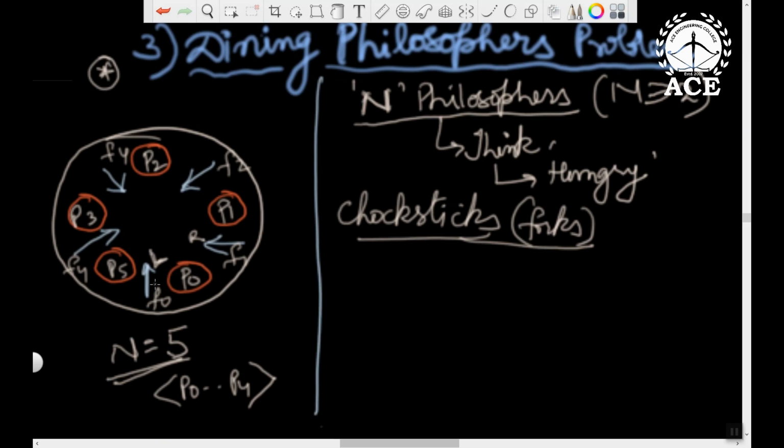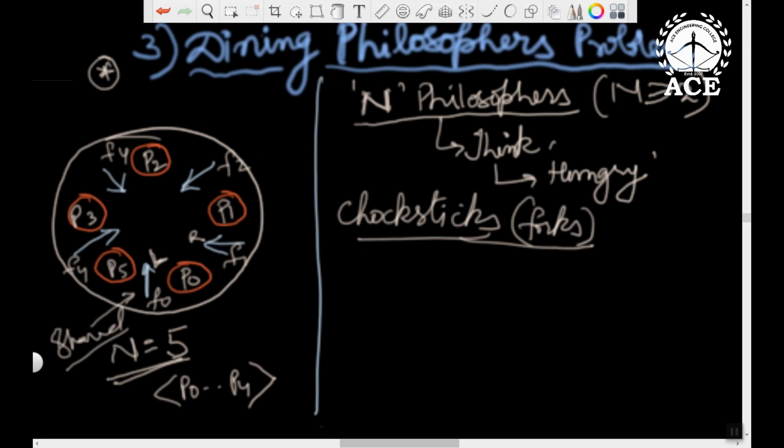Why? Because this left fork is also used by P4 as its right. This is a shared fork. It can be used by both neighbors. Likewise, this one is shared between P0 and P1, this between P1 and P2, and this between P2 and P3. So if successful in taking the left, he will try for the right. If successful in taking the right, then eat, then put down, like that.